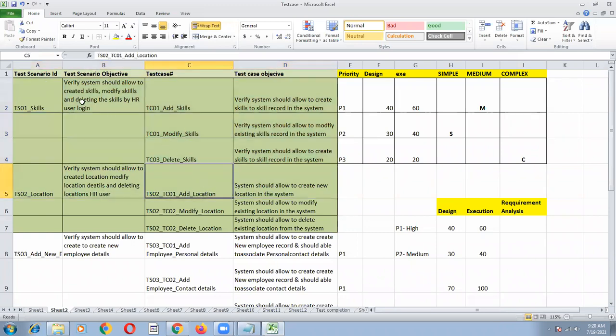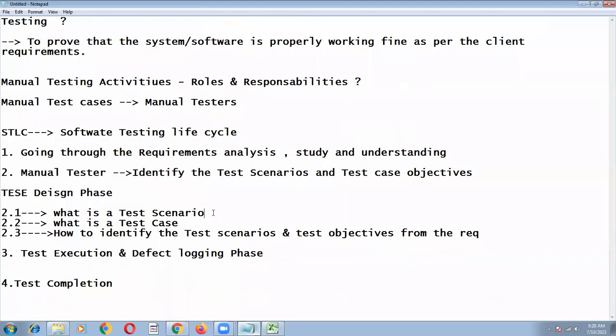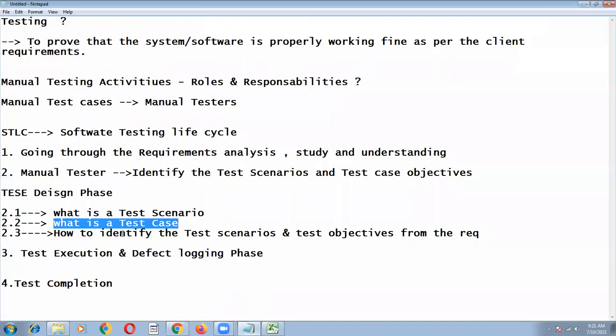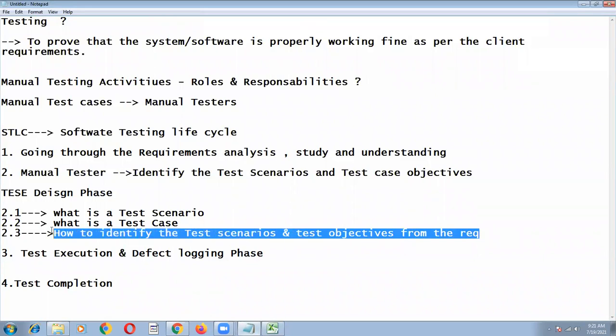Okay. Once this activity is completed, we understood what is a test scenario, a high level summary of all the test cases related to a particular scenario. What is a test case? The test case means, this is a test case, and this is the objective. This is a subtask in a scenario. And how to identify the test scenarios, test cases and test objectives from the requirement. This is the part only we are discussing in today's session.